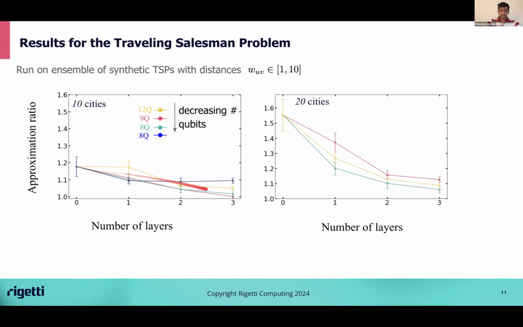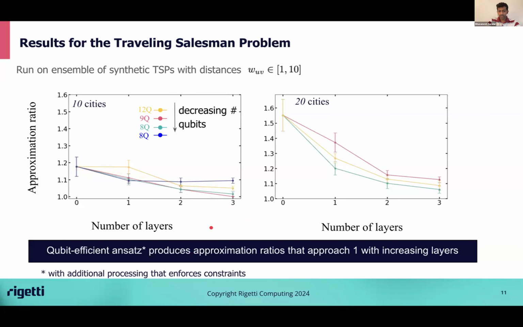And we find the approximation ratios approach 1 as the depth increases. And if you find an approximation ratio of 1, that means we have exactly solved the problem. I should note that it's not just the quantum ansatz here. I'm also doing some classical post-processing after this to enforce the constraints. So this is great. This again tells us that the qubit efficient ansatz can work for different kinds of optimization problems and produces promising results.